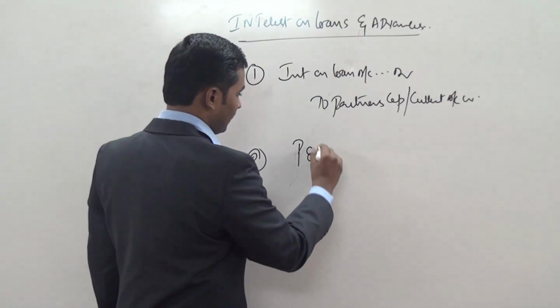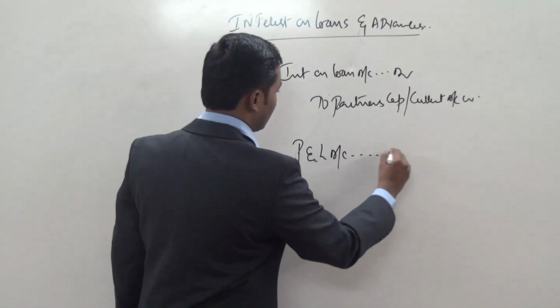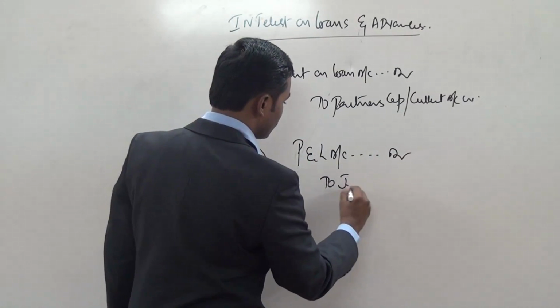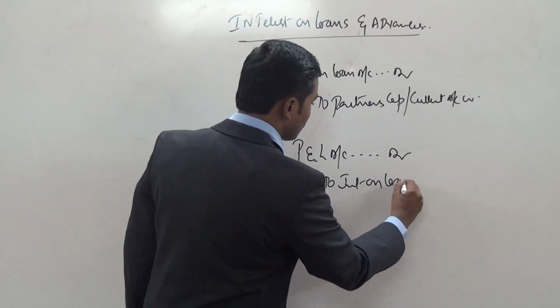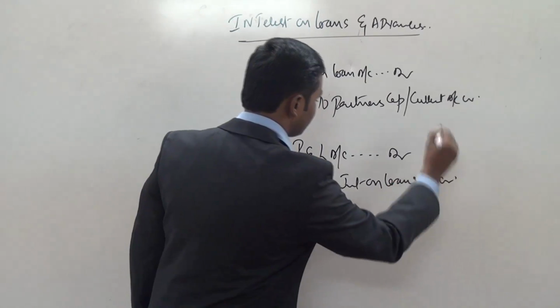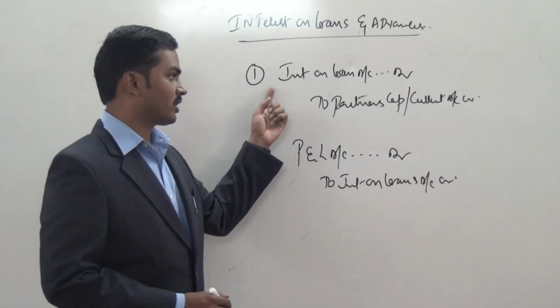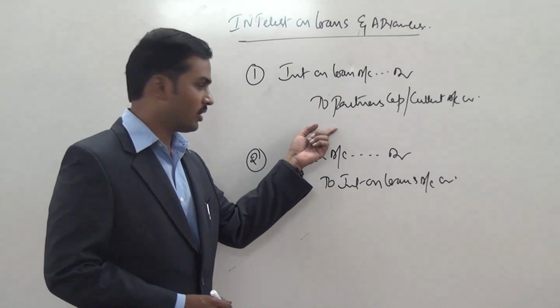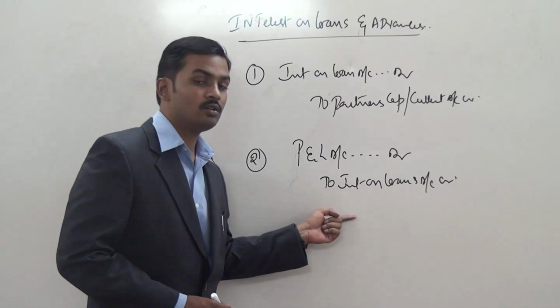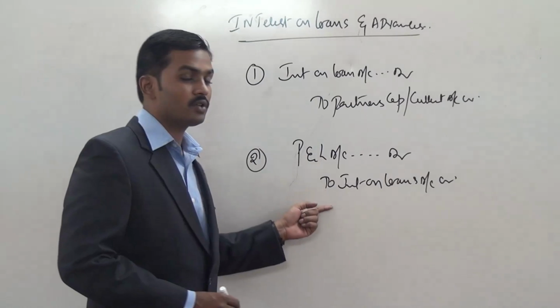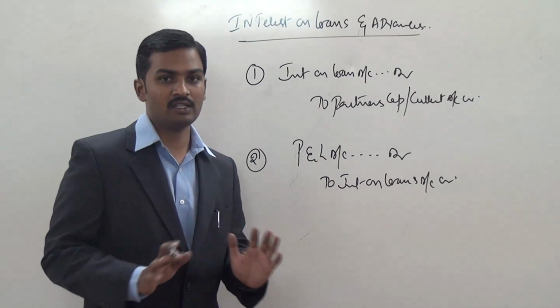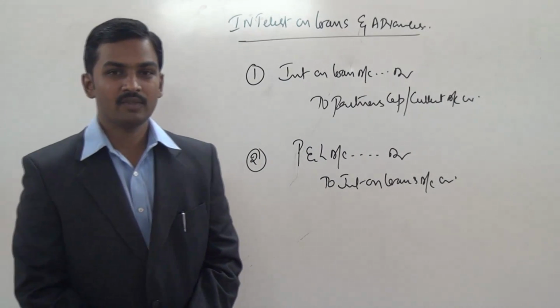So we pass the entry, P&L account debit to interest on loans account credit. So we are going to pass these two entries: interest on loans account debit to partners' capital account when interest is made due, and P&L account debit to interest on loans account, and the interest is transferred to the profit and loss account.